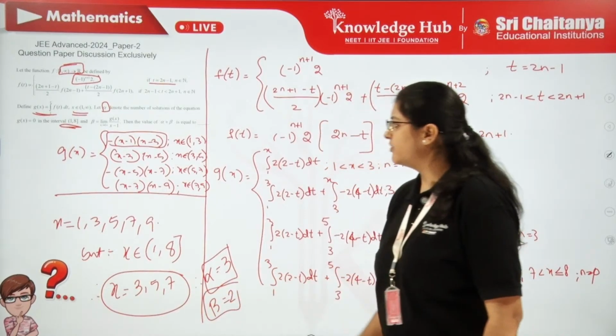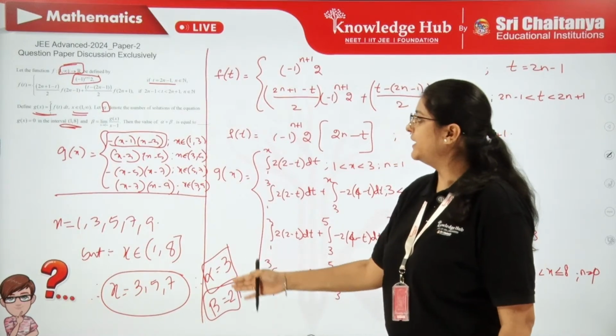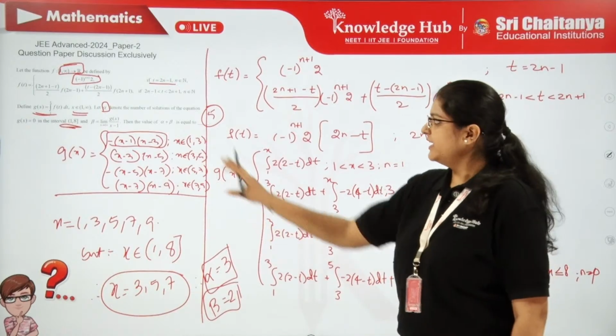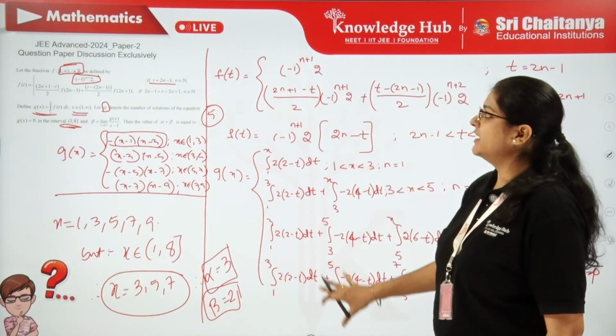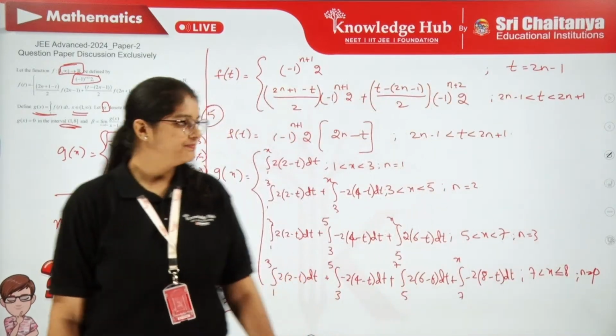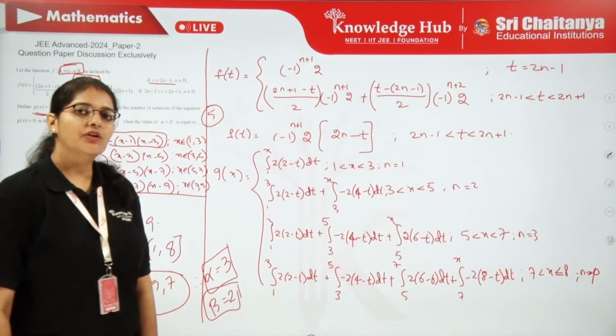So you don't have to worry much about this beta. So you have beta and alpha, alpha plus beta is going to be 5. That's the answer. So only here a little bit of simplification is there about f of x. That's it. So this was a lengthy question. Let's move on to the next question.